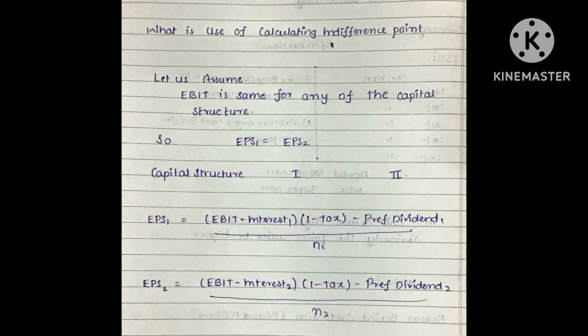Okay, as we have understood what an indifference EBIT is, let us understand the practical use of indifference EBIT. For example, NS Limited is in a software business. It has calculated its indifference EBIT as rupees 50 lakhs. So it conducted a market survey, and the results of the market survey show that the maximum amount of EBIT that a company can earn in the current market situation is rupees 50 lakhs.